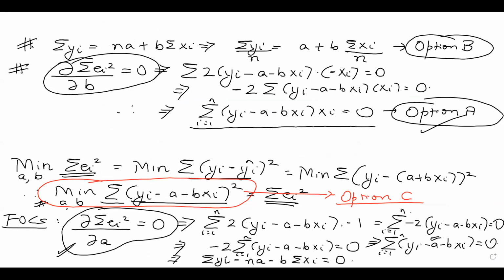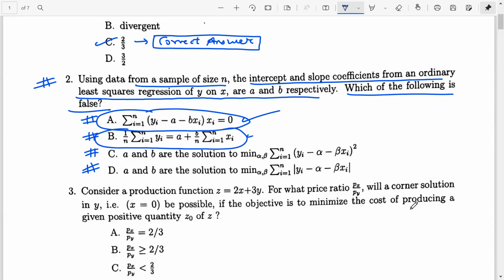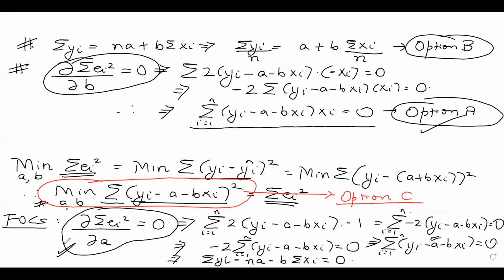Then let's come back to the question paper. This option is also correct. Why? Because if I come back to the whiteboard, this is something we got by performing this first order condition. We got summation yi by n is equal to a plus b times summation xi by n. So this is also correct.